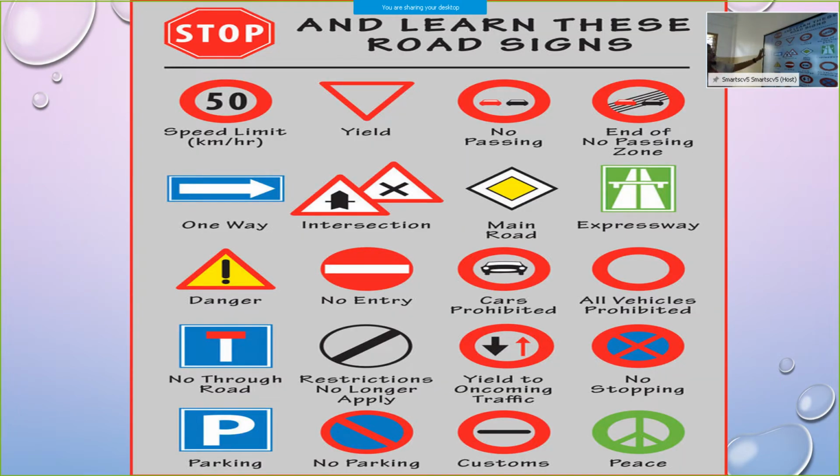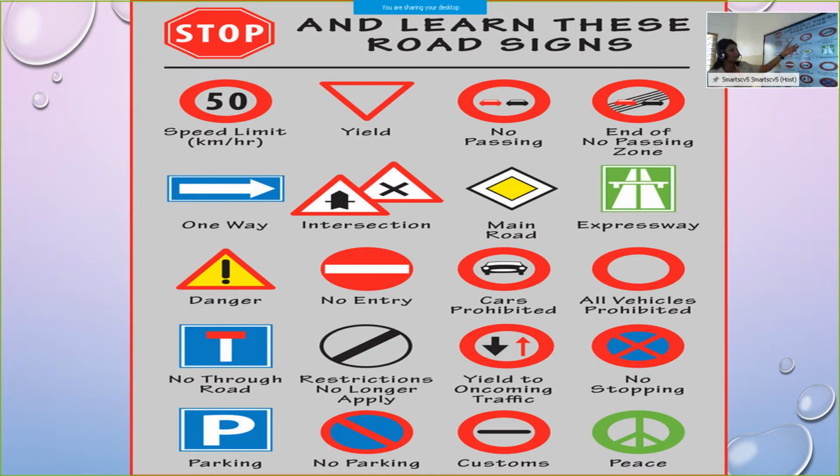Yes, you can see this image. Stop, this is a symbol used. So, wherever we see this symbol, we can identify, okay, the symbol stands for stop. Next is speed limit, that is kilometers per hour, it is given, that is 50.